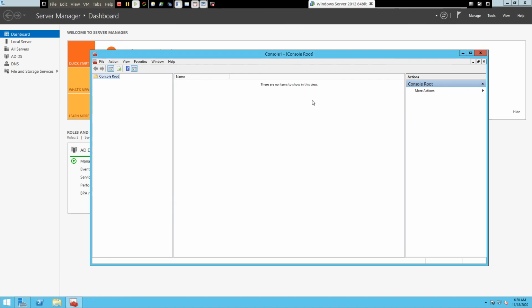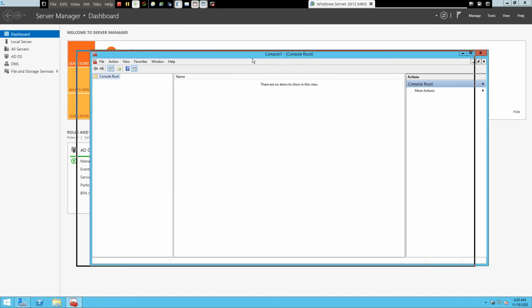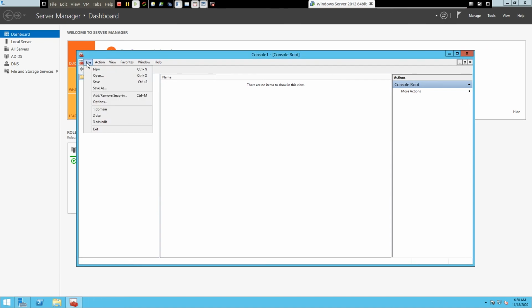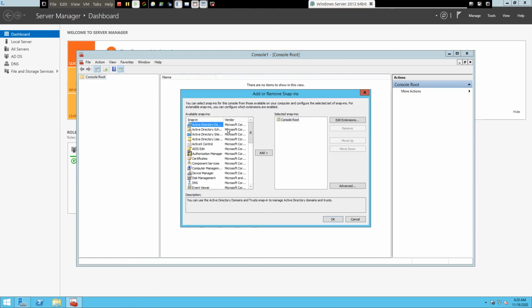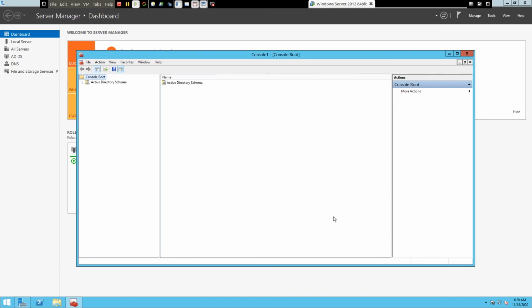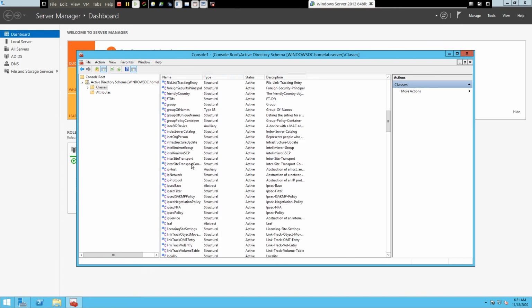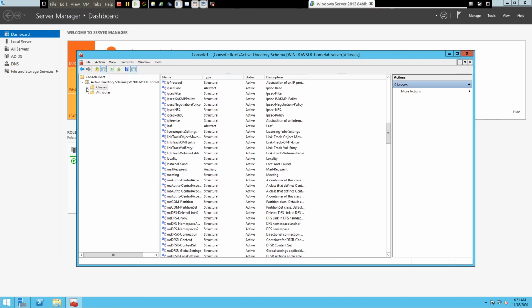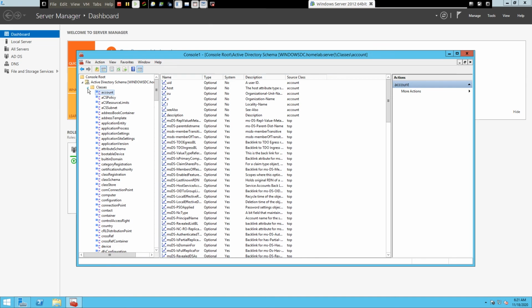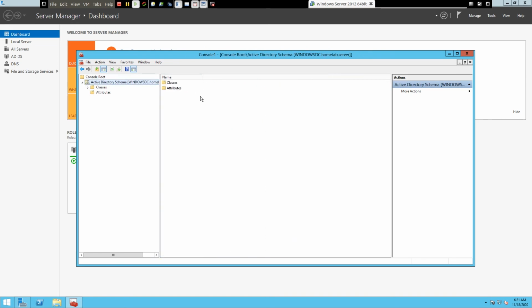Hit OK, close this, and now go to the MMC console and say File, Add or Remove Snap-in. Now you should see the schema. You can see Active Directory Schema, click on Add. Now you can say OK. Now you have the classes and attributes as well. See, these are all the default classes and attributes. By default this DC will be set as the schema master.